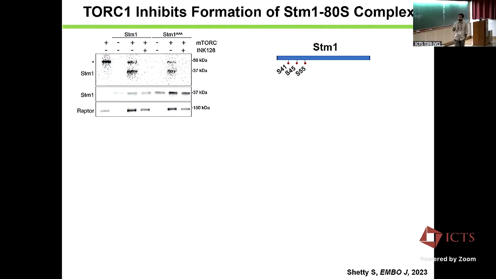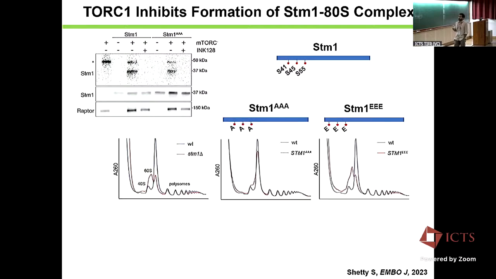Further, we had shown, in my previous postdoc work, that this STM1 factor is directly phosphorylated by TOR kinase, and there are 3 phosphosites, serines, which are phosphorylated by TORC1. These phosphorylations have an important role. If you bring in a mutant which cannot be phosphorylated, that STM1 can bring back the ATS complex. But if those are phosphomimetic mutants, where the serine is mutated to glutamic acid, these mutants cannot bring back the ATS population. This shows that these phosphorylations inhibit ATS complex formation by STM1.